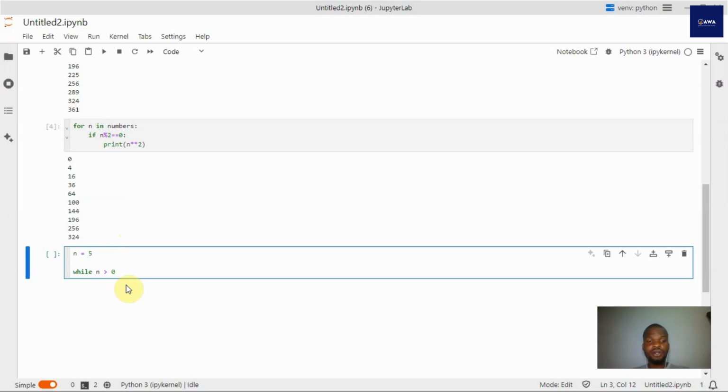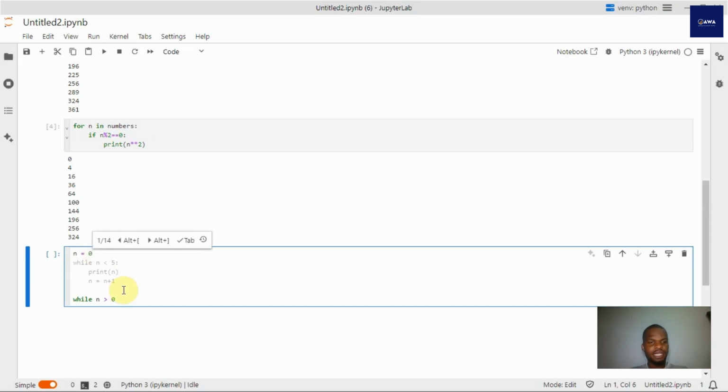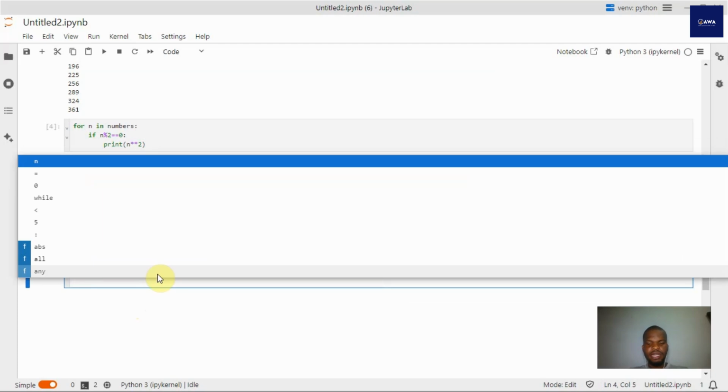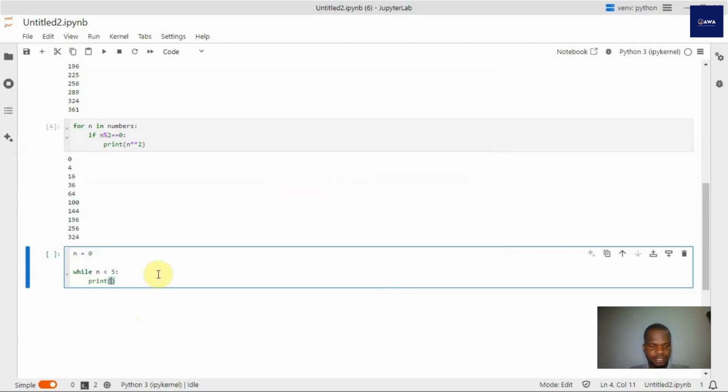The reason is that n is equal to 5, so the condition is always going to be true. So if I do instead n is equal to 0, while n is less than 5, and I go ahead and tell it to print n.